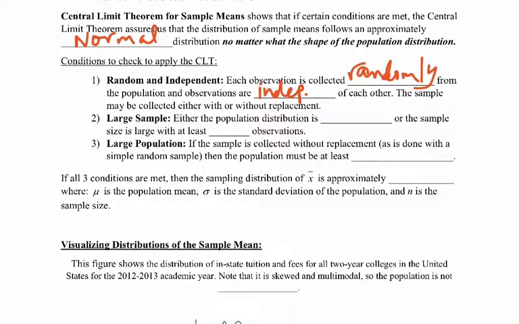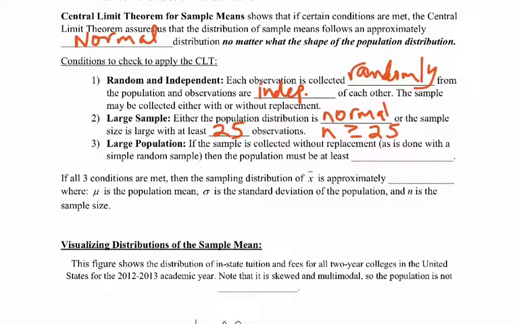Either the population distribution is normal, so sometimes they'll tell you that the population is normal, and that's good enough to go ahead and apply the central limit theorem. But if you don't know that the population is normal, the sample has to be large enough to have at least 25 observations. So in other words, n has to be greater than or equal to 25. Sometimes they'll just say the population is normal, you're good to go, and it doesn't matter what the size of the sample is. But if they don't tell you that, or it's not a normal population, as long as your sample is at least 25, you should be in good shape.